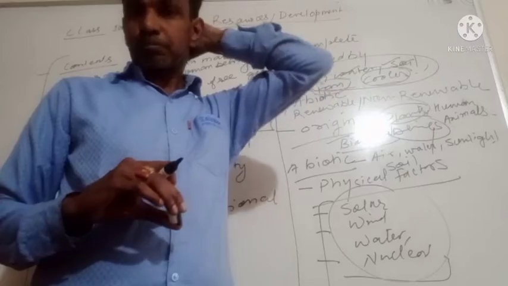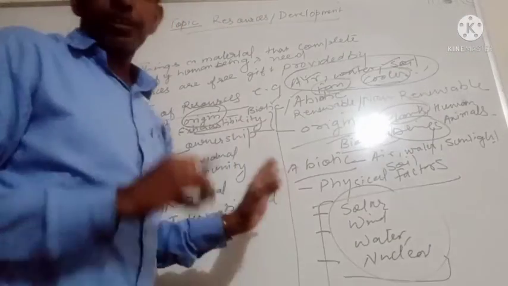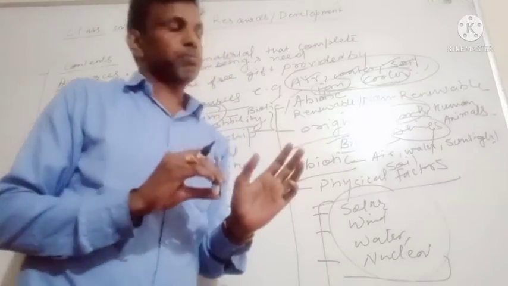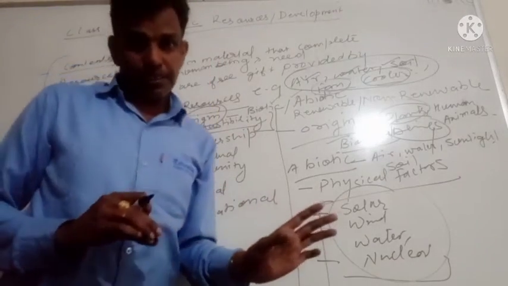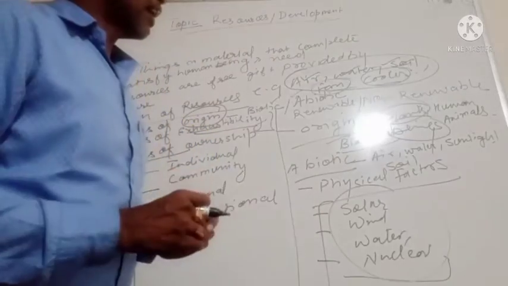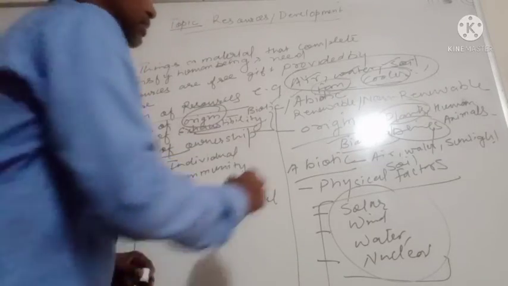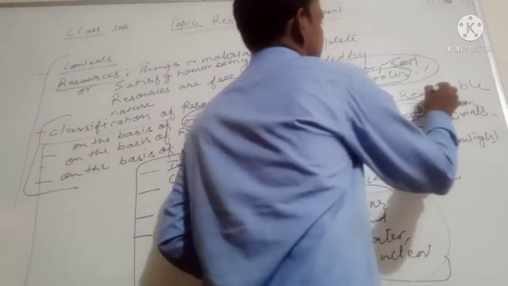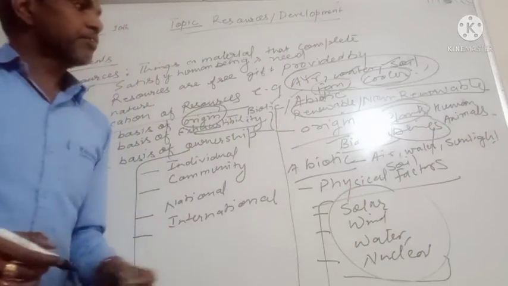Clear? Second, these resources do not cause pollution, and these can be utilized through any process. On the other hand, non-renewable resources can get exhausted after their use.